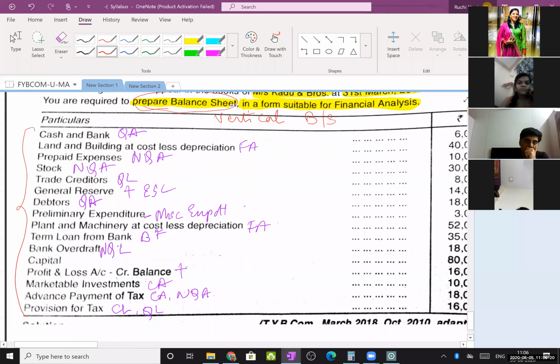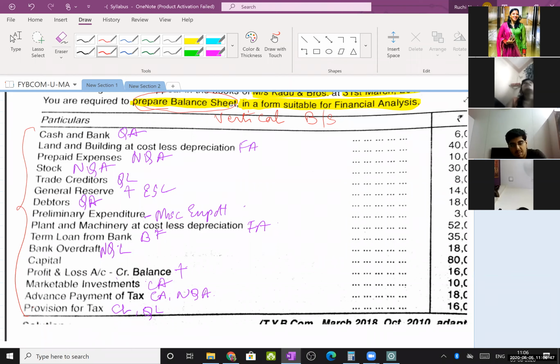Let me just summarize. Sources of funds are the ways through which you have got money inside the business. The first way is share capital. Then your reserves and surpluses of last year, which you will be using in the current year. That is another way of getting money into the business. And the third way is borrowed funds, that is taking loans from banks, financial institutions, or other companies.